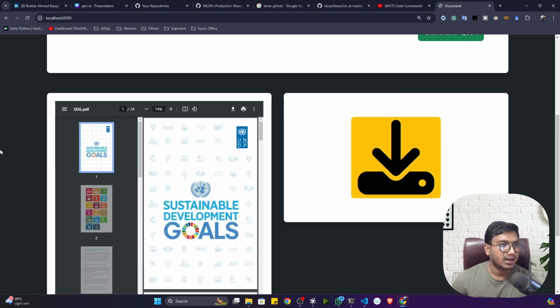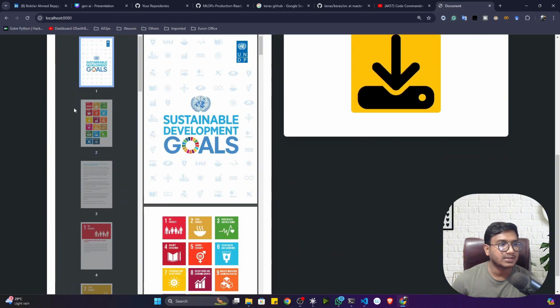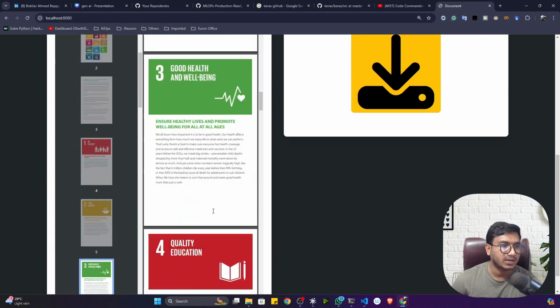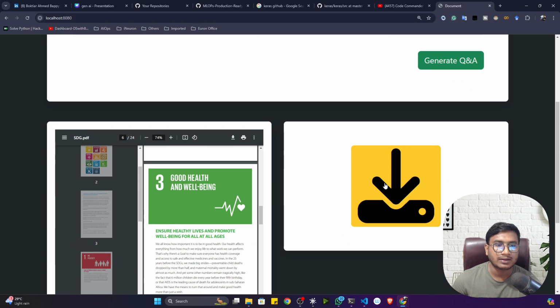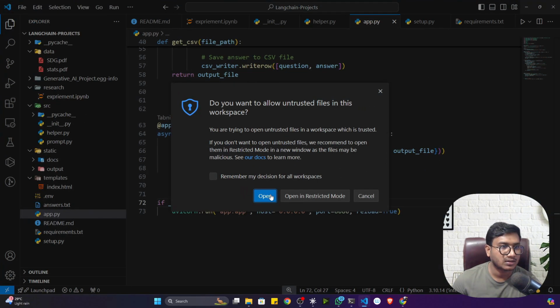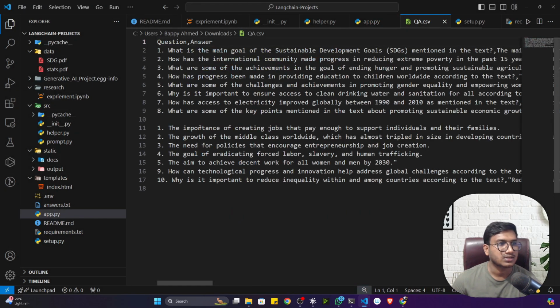So guys, you can see I got the output. On the left-hand side, it has rendered my entire PDF, the PDF I uploaded, and on the right-hand side it has given me the CSV download. Now see, if I click here, it will download the CSV file. See, QA CSV. Now let's open the CSV. Let's open it here. See, this is the CSV.